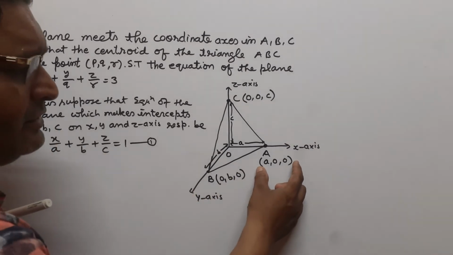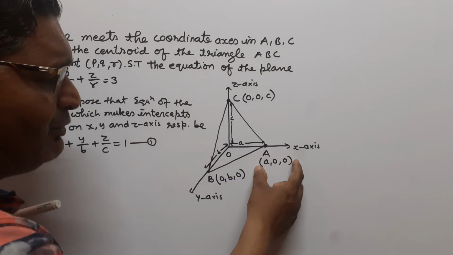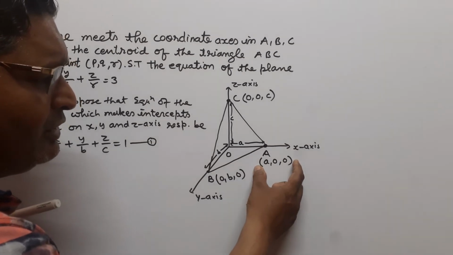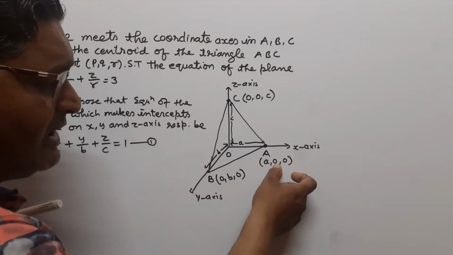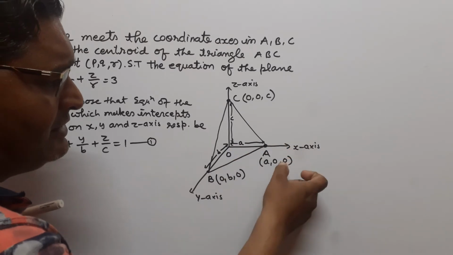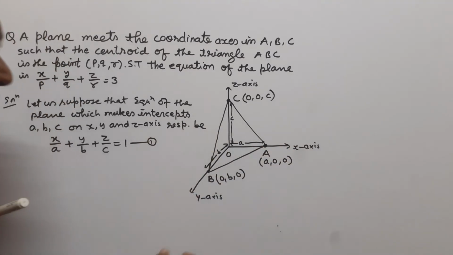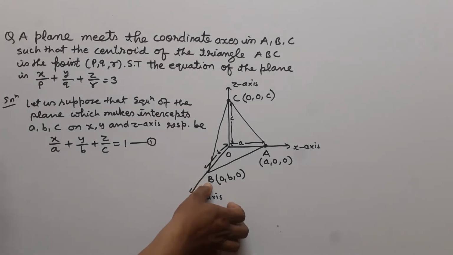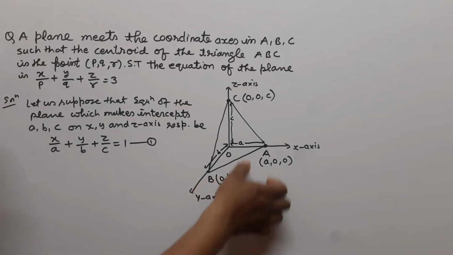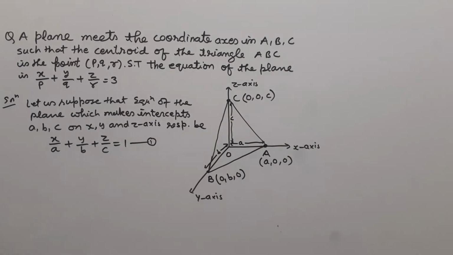Here the coordinate of point A is (a, 0, 0), because we know that the y and z coordinates on the x axis are 0, and the x coordinate is given as a. Similarly, the coordinate of point B is (0, b, 0) and point C is (0, 0, c). Now we find the centroid of this triangle ABC, which is given by (p, q, r).